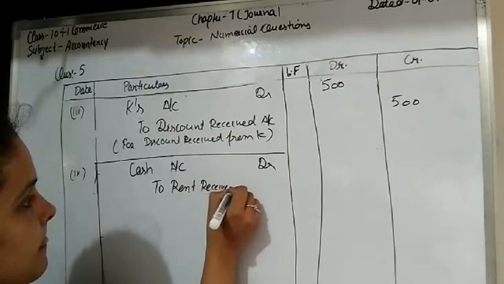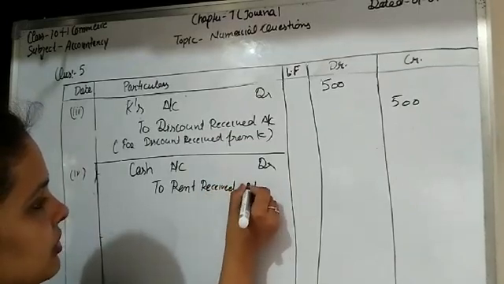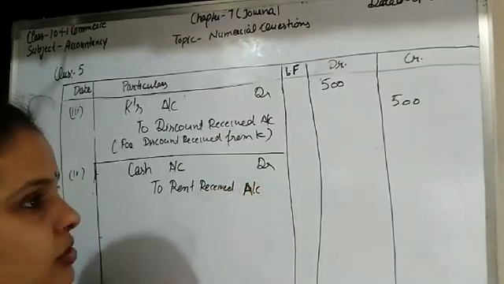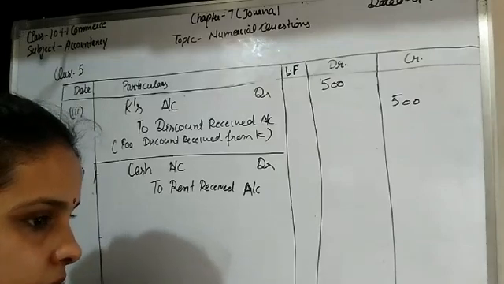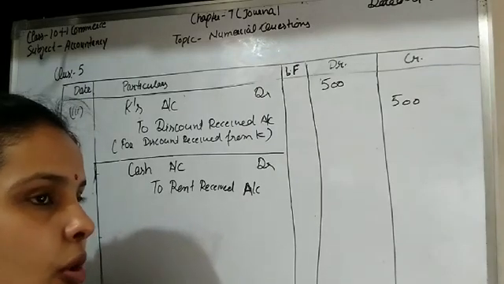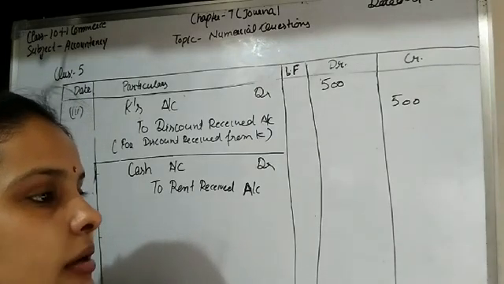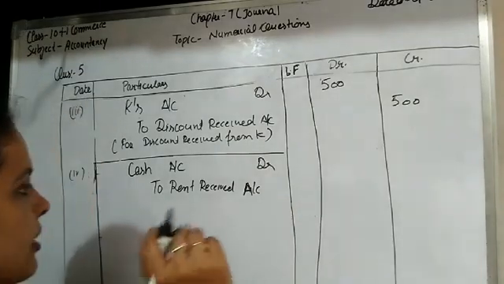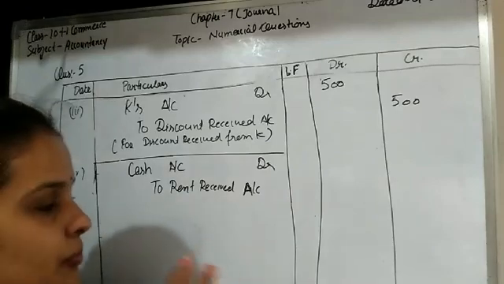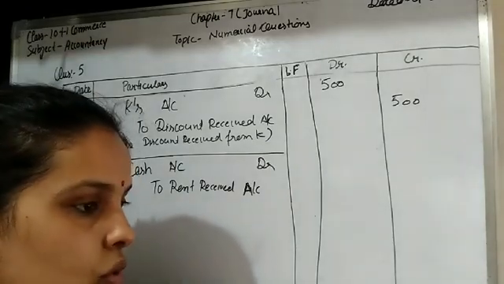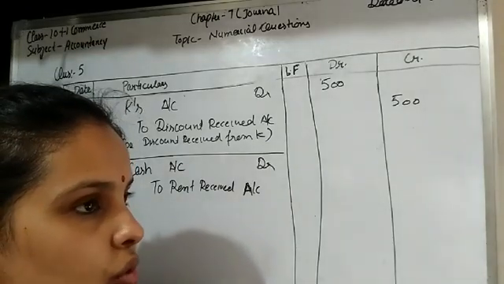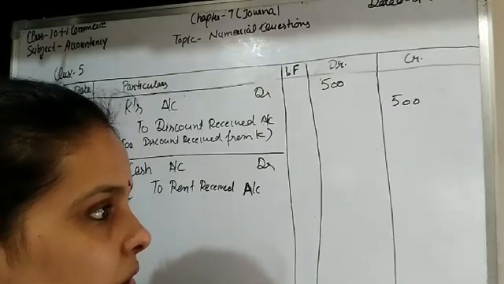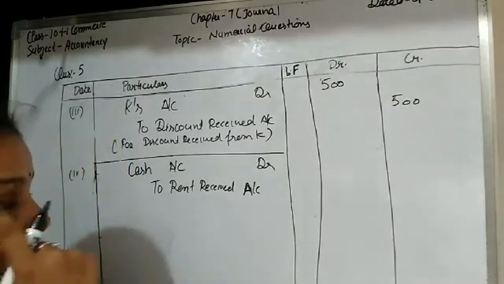So students, in the question the word written is sublet. Sublet means when the let property is further let out to another person. When some property is let out, some amount of money is received, and that money we call rent received.